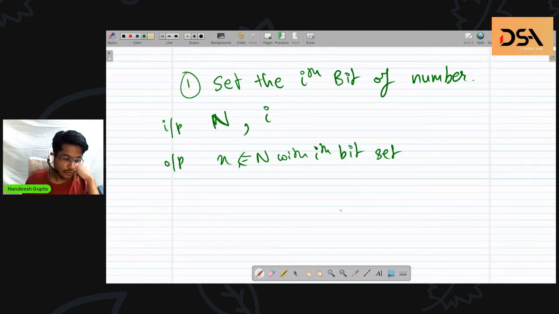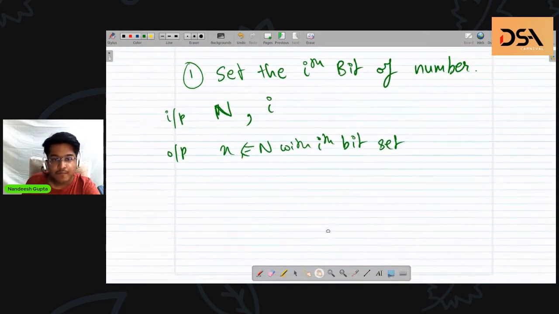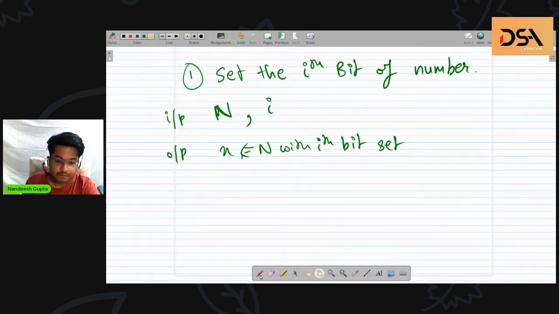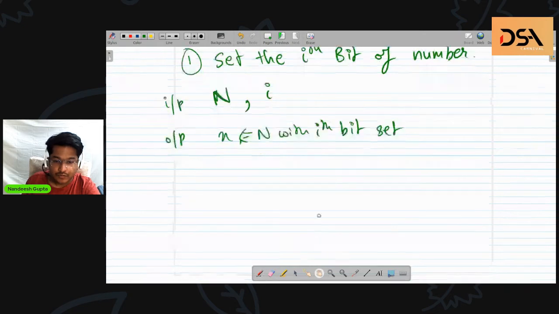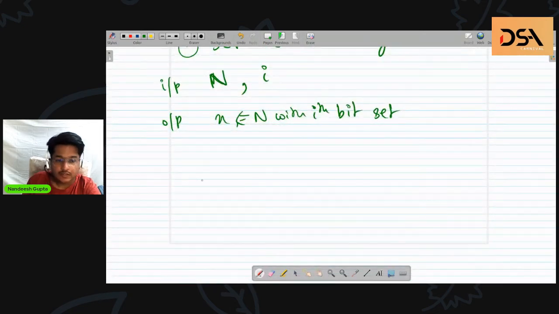OR with 2 raised to power I. Okay, great. So what is 2 raised to power I? Suppose let's take an input, n is equal to 12 and I is equal to 3. So in binary, this will become 8 plus 4, which is 1100.